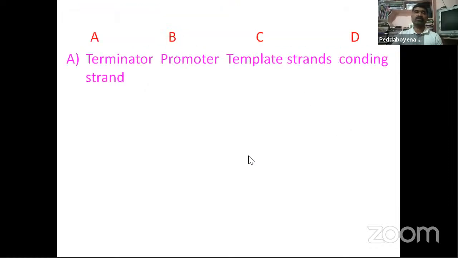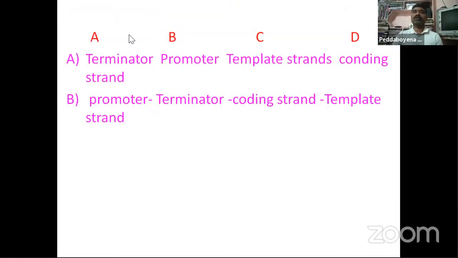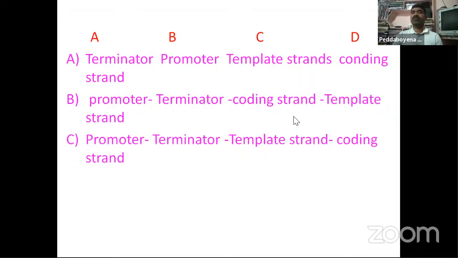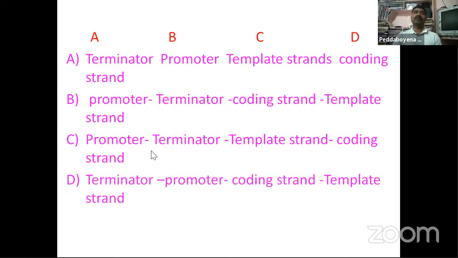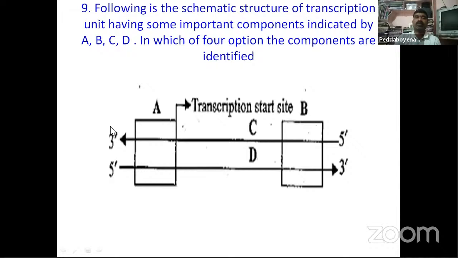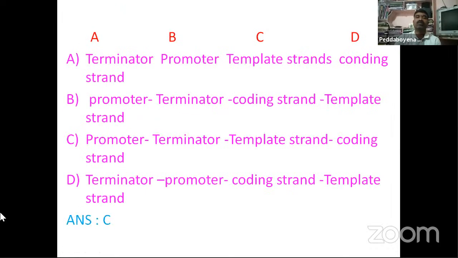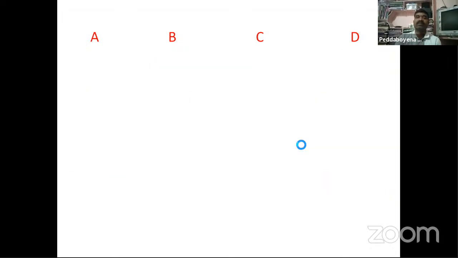So here you are observing terminator, promoter, here the template strand and coding strand; promoter, terminator, coding strand and the template strand. See, promoter, terminator, template strand and coding strand. And the next one: terminator, promoter, coding strand and template. So here you are observing A is promoter. B, you are observing, is the terminator. Next one is what?